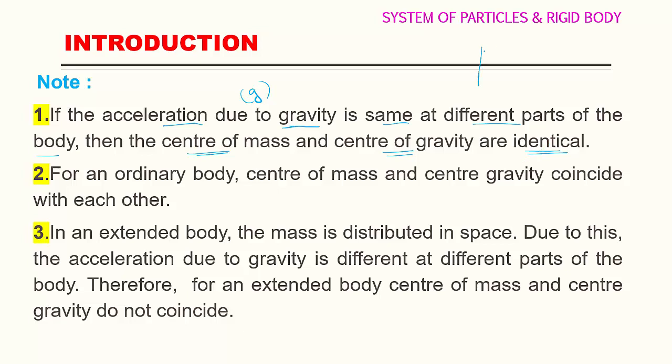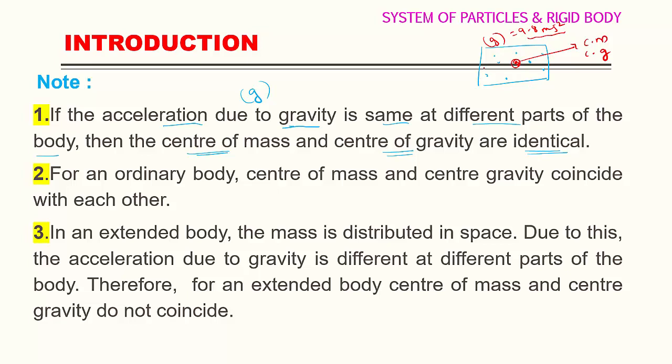So let us consider this is an object. It contains a large number of particles. So let us consider exactly at the center we have the center of mass as well as the center of gravity. Right? So center of mass and center of gravity are at the same point only when the acceleration due to gravity, g value, that is equal to how much? 9.8 meter per second square. If this value is the same at different parts of a body.